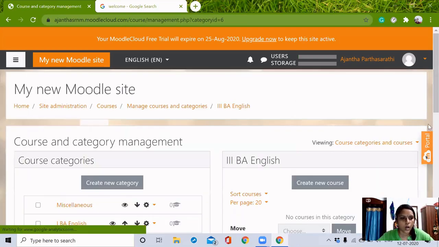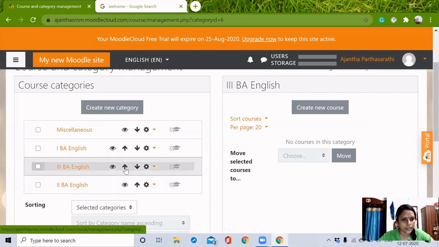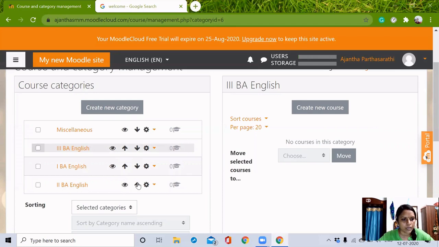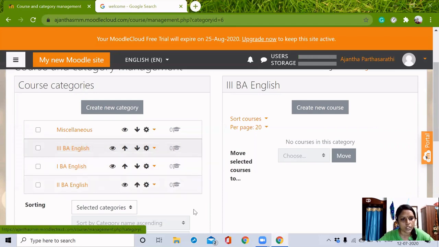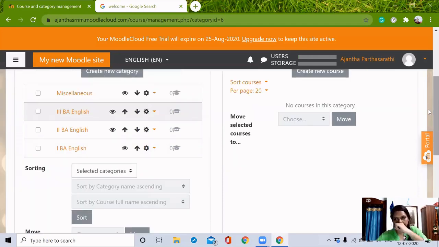So we are now through how to create categories. We can see 3 categories here. If I want to make this top, make this up, I can do these things also. And if I want to keep second BA English in the second position, I can do it. This way, we can align it here.